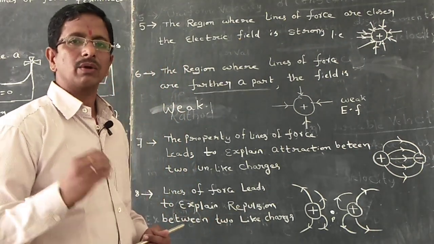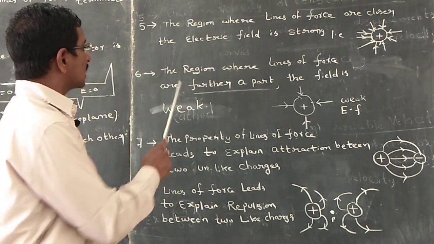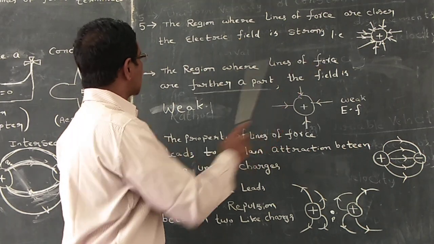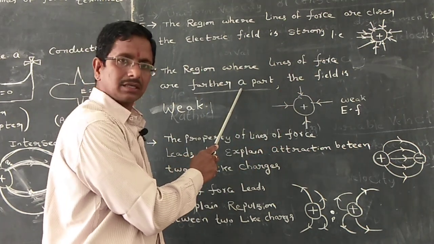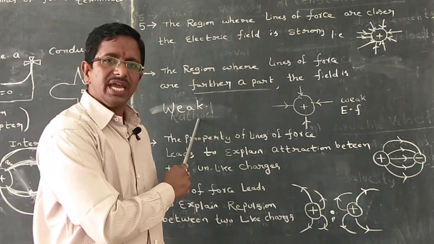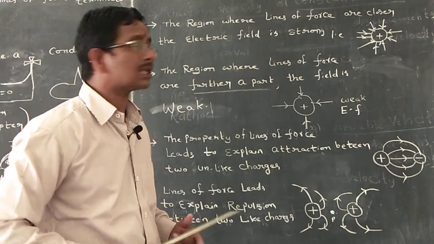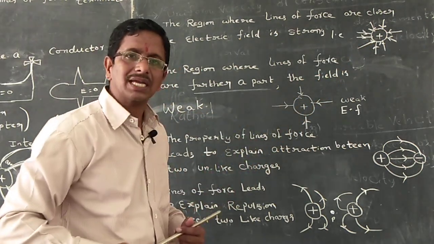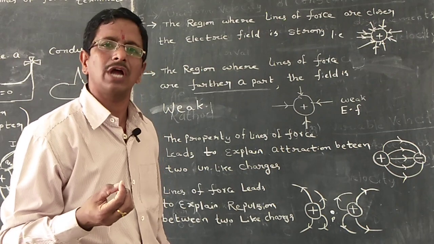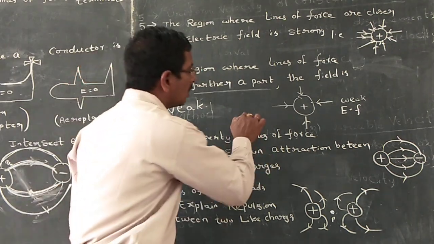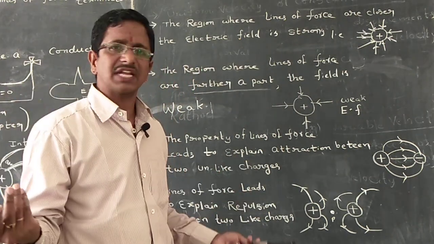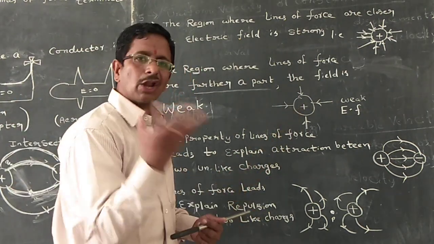Now we are going for the sixth point. The region where lines of force are further apart, that means the electric field is weak. What is the meaning of that? I took the same charge particle, I dropped a number of test charge particles Q0, Q0, Q0, only 4 are attracted and came towards it like this. The rest of the test charge particles cannot be attracted.